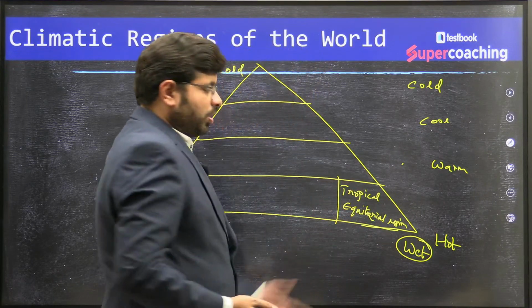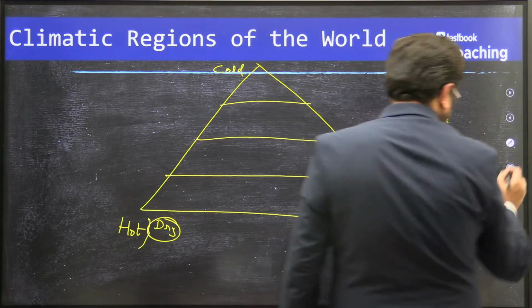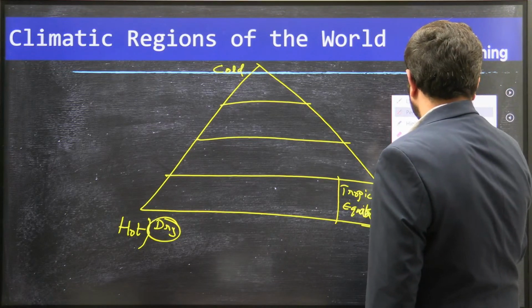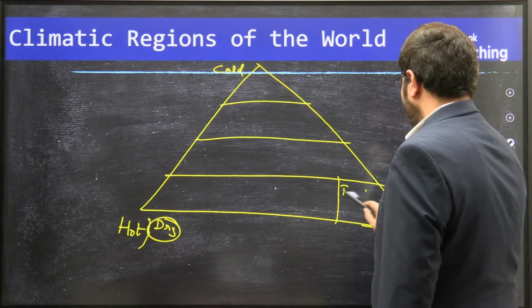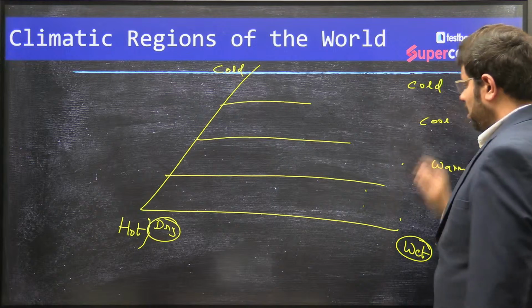Now slowly from here, what happened? In fact, we'll call this with a new name, isn't it? The actual climate.